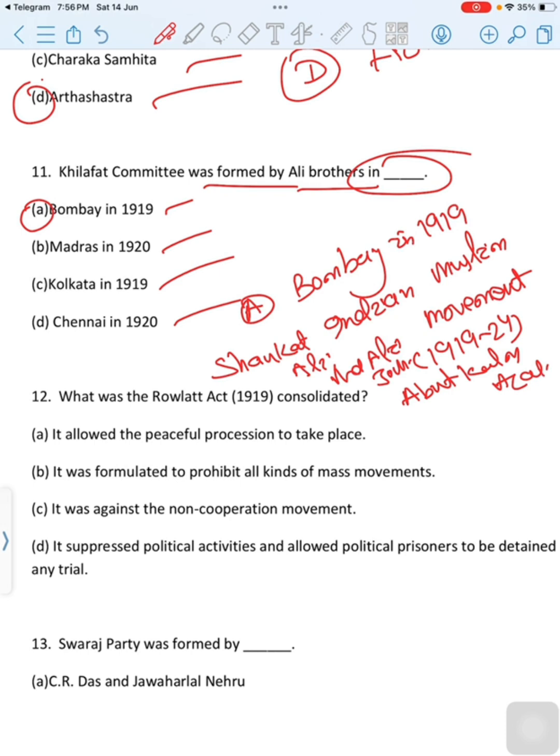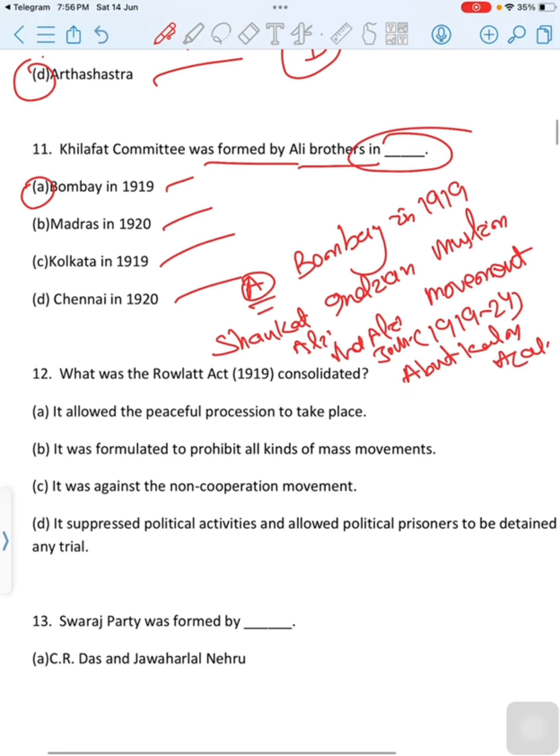It aimed to restore the Caliph of the Ottoman Caliphate, who was considered the leader of Sunni Muslims. Then correct option is option A, Bombay in 1919. Then move to next question.